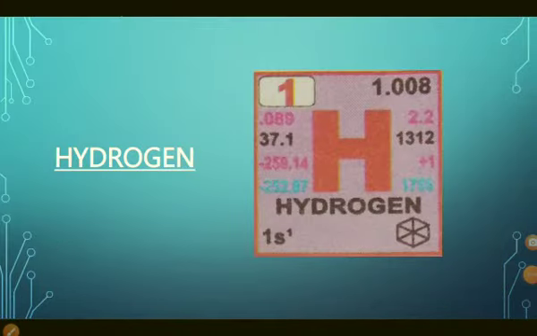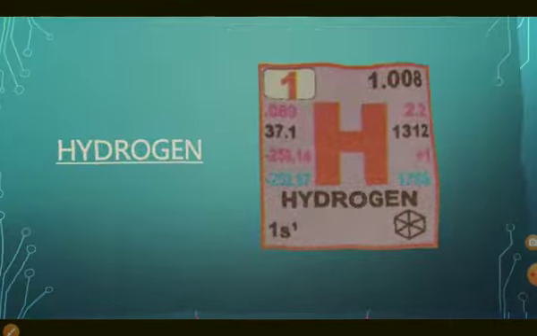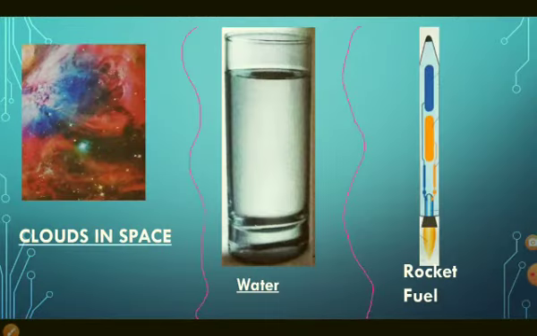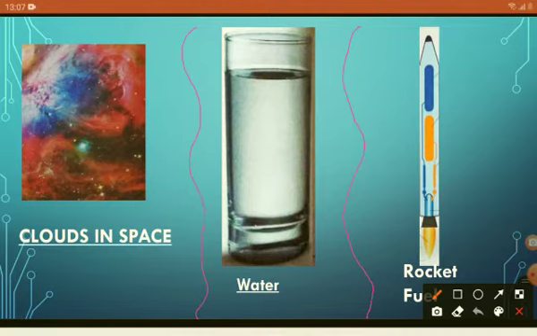Now first we will learn about hydrogen. It was discovered in 1766. Now the picture is a collection of stars, a cloud in space. It is about the Orion nebula. Hydrogen is abundant in the Orion nebula, which is a dense cloud of hot gases and dust in space.